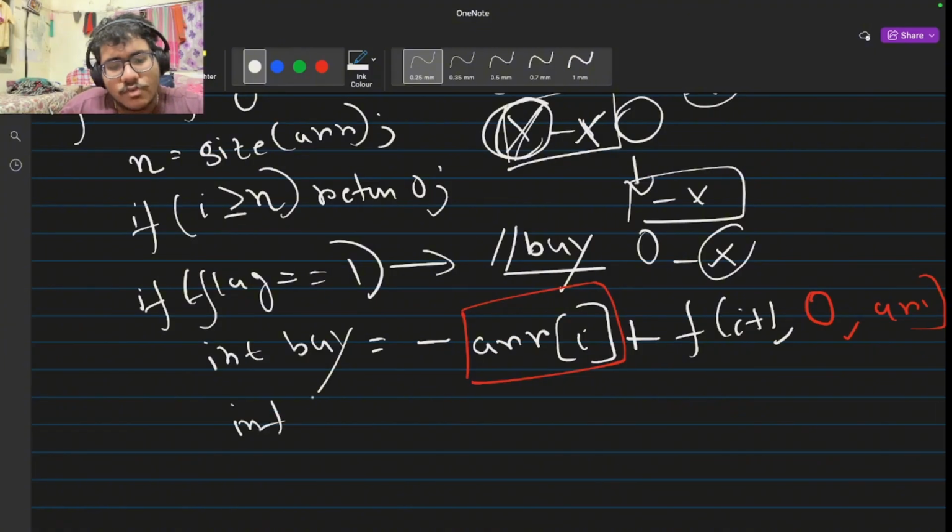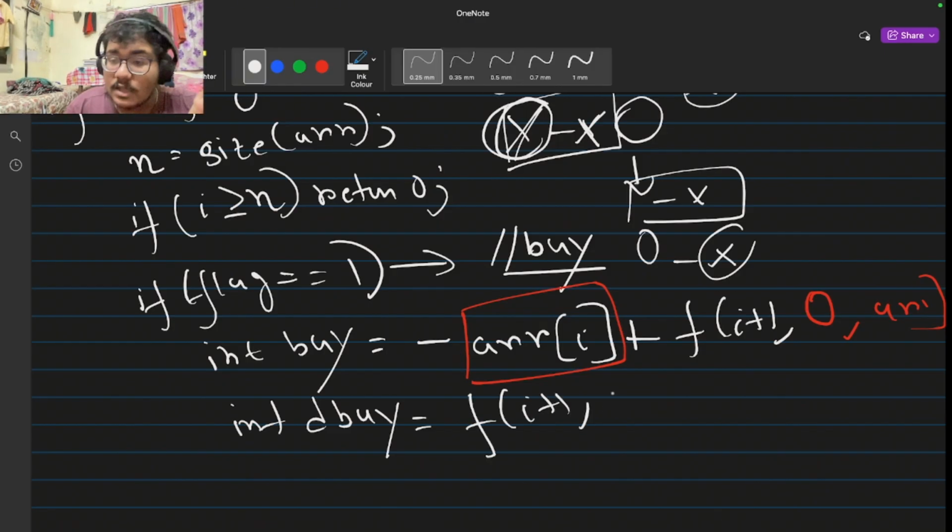If we do not buy, we are not going to subtract array of I because our profit remains the same. We are not buying, we are not selling. That means we are only going to call the recursive function I plus 1. But here the value of flag will not change because as we are not buying, we are in the same state. If we buy, then our state will change to sell. But as we are not buying, our state will not change because I may choose to buy in the next stock. So my flag value will remain flag, or I can directly mention 1 and I will call array.